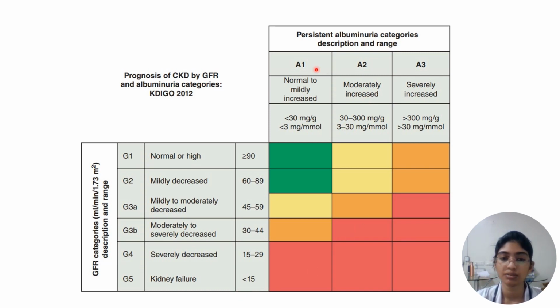And this is again divided based on albuminuria into A1, A2 and A3. A1 is less than 30 mg albumin per gram of creatinine. A2 is 30 to 300. A3 is more than 300. The color coding shows the severity of the stage.